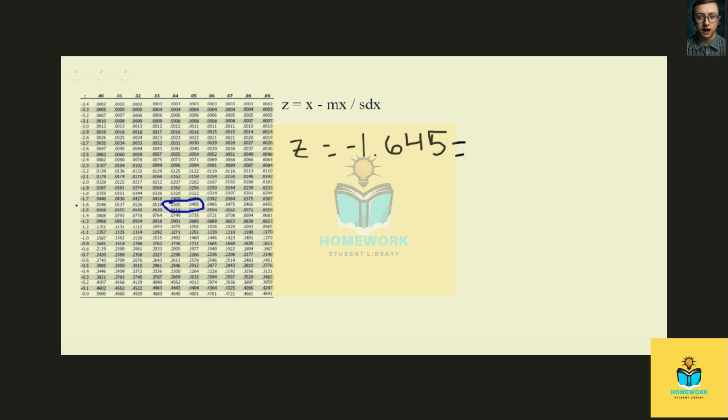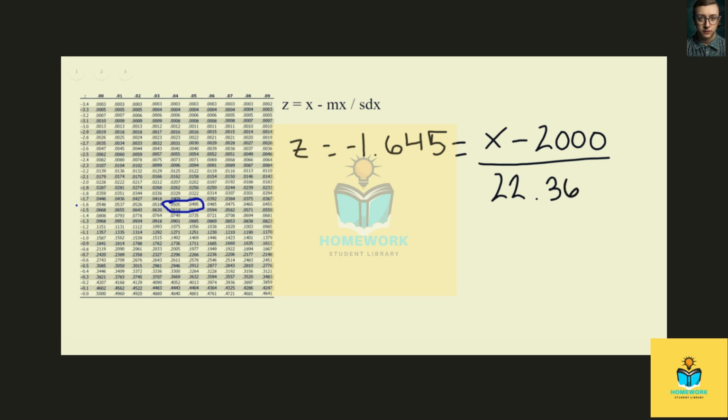So this number is going to be equal to x, which is the value that we're trying to find that's cutting off the upper 95%, minus our mean. So our mean was that 2,000 pounds. And we're going to divide it by the sample standard deviation. Make sure you use the sample standard deviation and not the population. It's very, very important to use the sample standard deviation because we're looking at our sample percentages. We're not looking at our population percentage. We're looking at samples. So we got to use the sample mean and the sample standard deviation of 22.36 pounds.